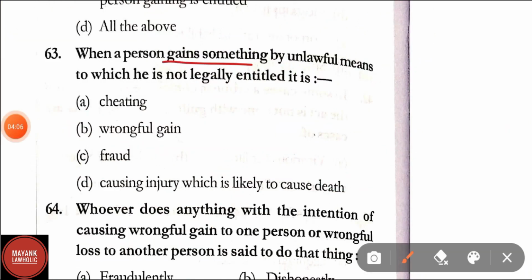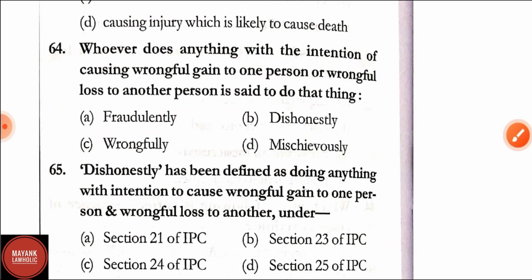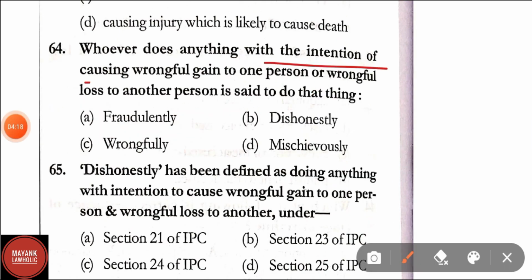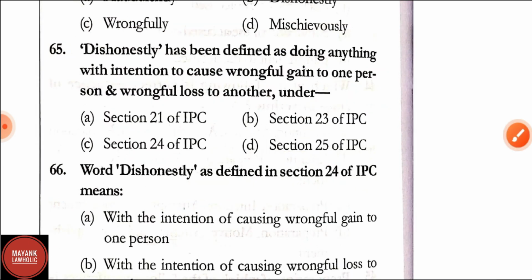Question number 63. When a person gains something by unlawful means to which he is not legally entitled, it is. Correct answer is wrongful gain. Question number 64. Whoever does anything with the intention of causing wrongful gain to one person or wrongful loss to another person is said to do that thing. Option A, fraudulently, dishonestly, wrongfully, mischievously. Correct answer is dishonestly.